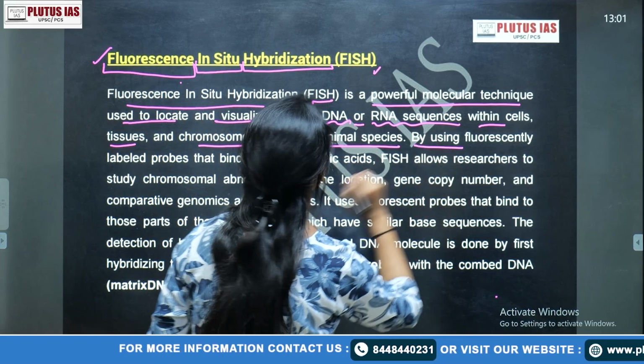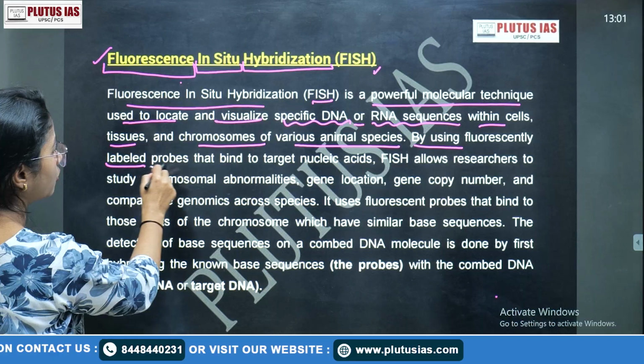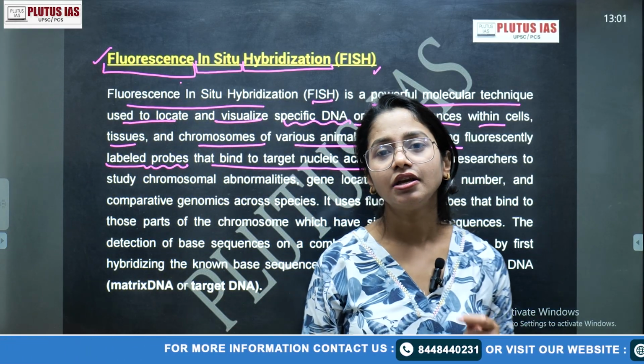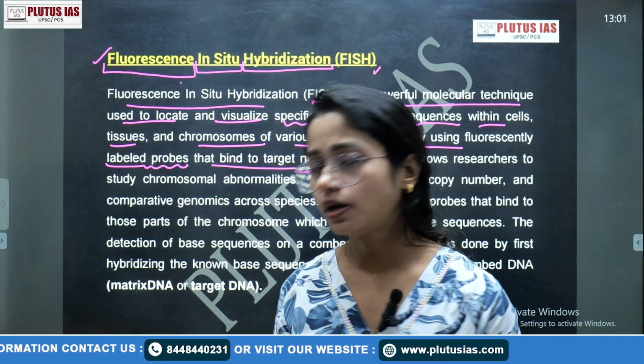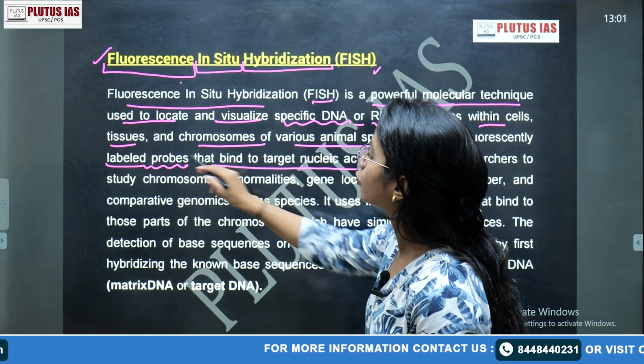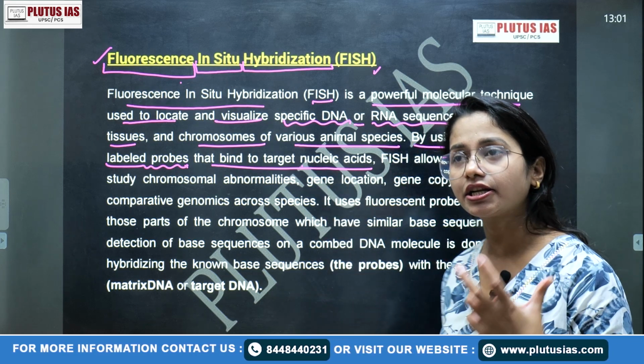It uses fluorescently labeled probes that bind to the target nucleic acid.